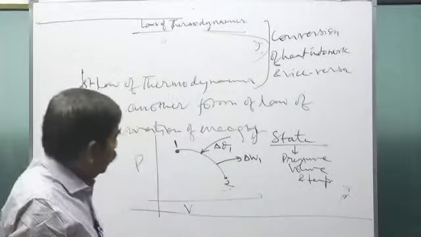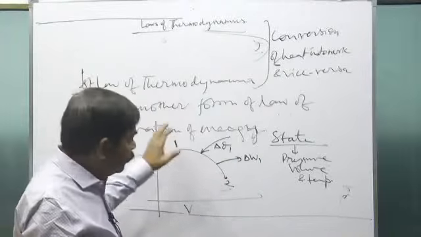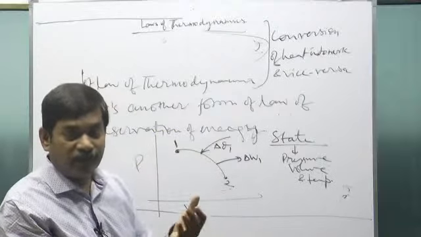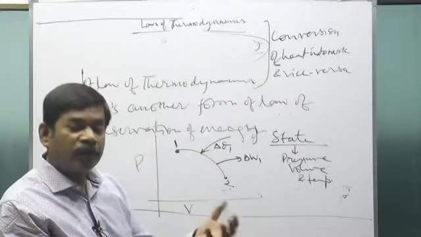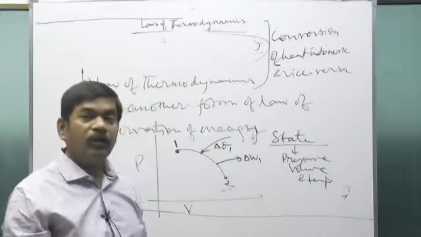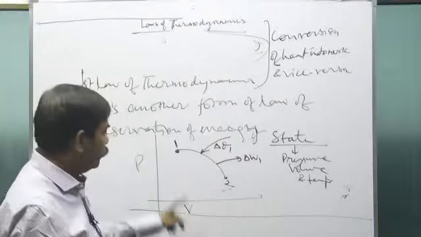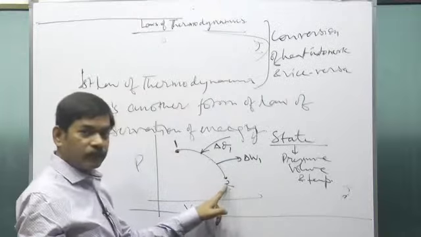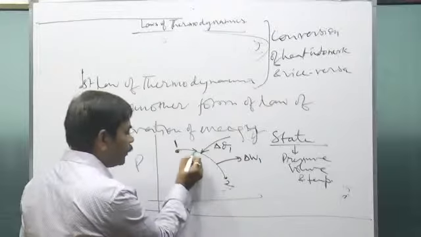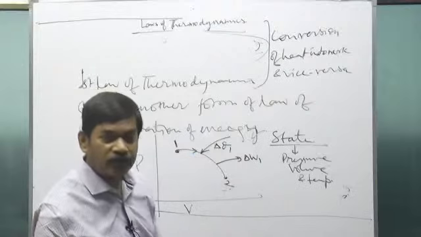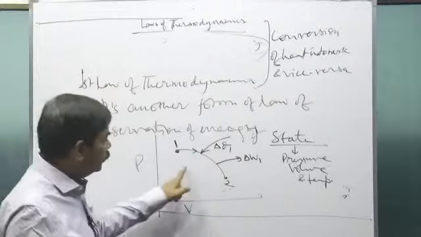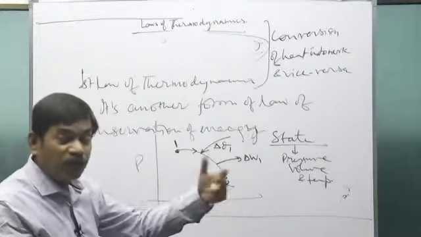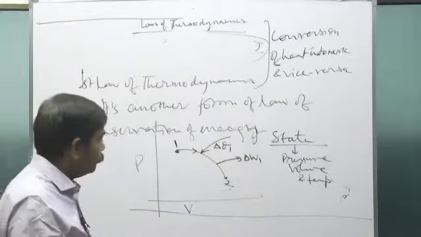The point is that whenever the state is changed, it is always changed under a certain law. Maybe you are keeping the pressure constant, or the temperature constant, or there are so many other parameters also. You can keep one of the conditions and bring about that change of state. So this is one process, that I have marked. I have not told you what kind of process it is, but in this process, delta Q1 heat is given to the system, and the system does delta W1 work.